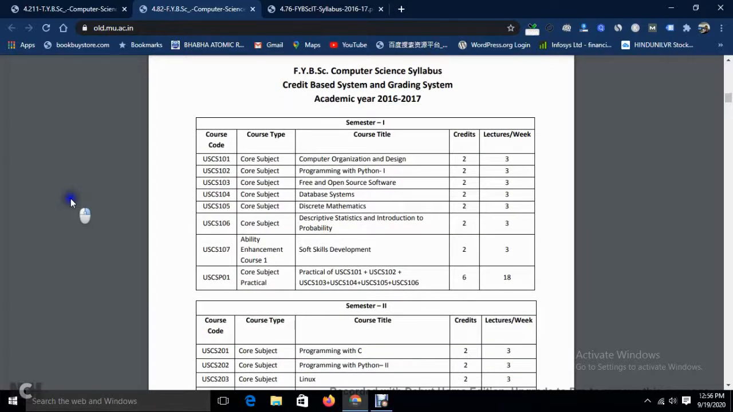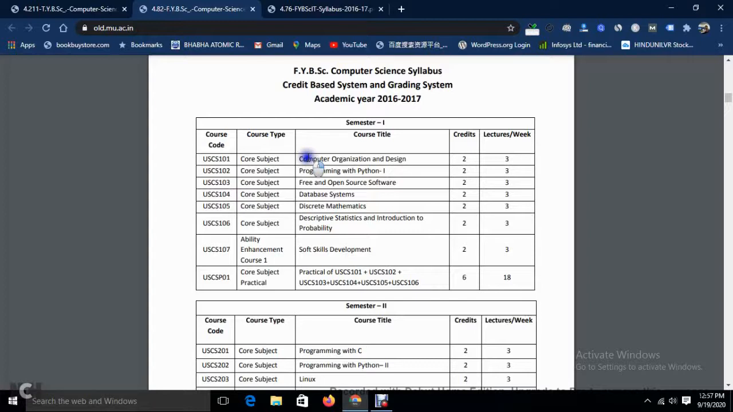Credit based system, and what credits are: see over here, for example, in CS first paper they have given Computer Organization and Design. For that they have given 2 credits, and adjacent to that it is written 3 lectures per week. That is, per week there will be 3 lectures, and 2 credits. See, one single credit is an hour based credit, that is 45 minute or 50 minute lecture hours. So for BSc degrees you have 45 minutes per lecture session, so that for a week you can take a subject, that is 2 credits.